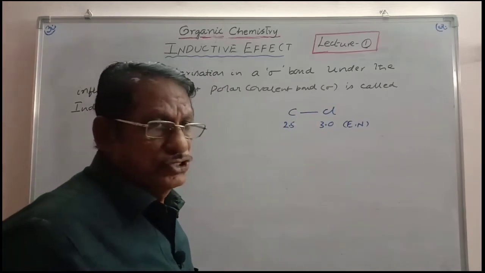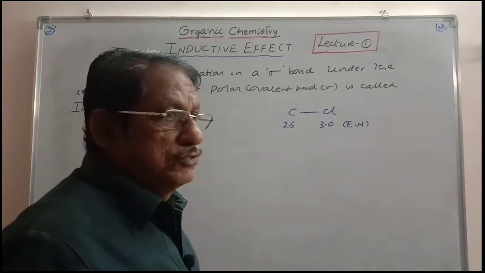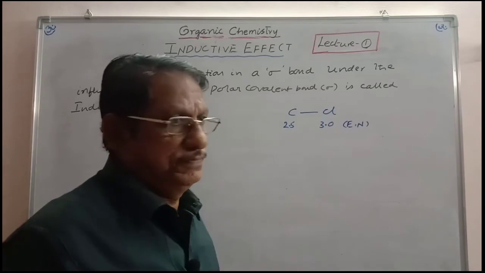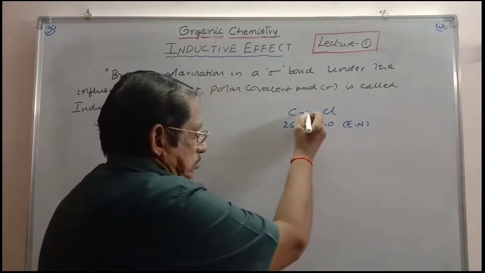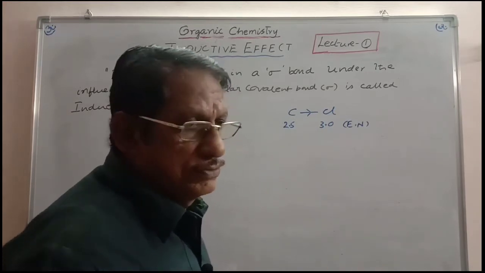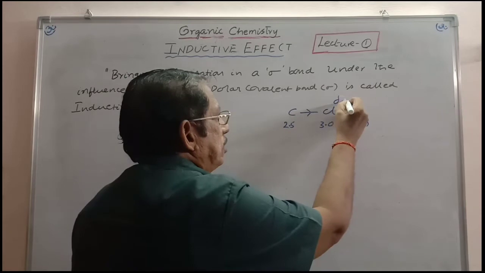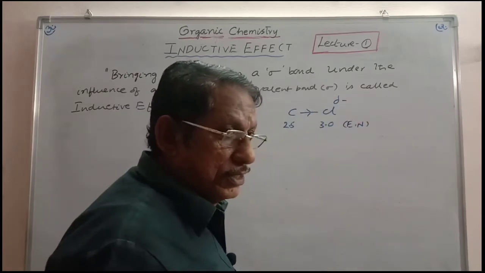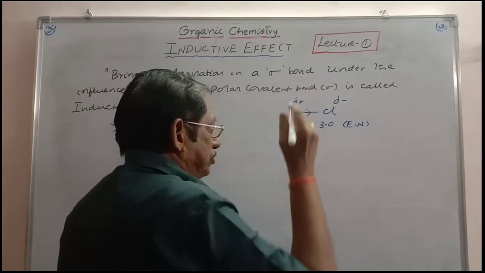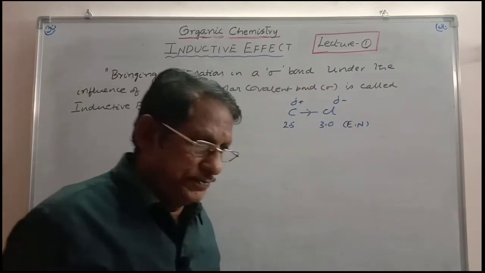As a result, the electron cloud shifts towards chlorine. It spends more of its time under the influence of the chlorine nucleus. So the electron cloud moves towards chlorine due to higher electronegativity, and thereby chlorine gets a partial negative charge. With the same magnitude, carbon gets a partial positive charge, and this is called a polar covalent bond.